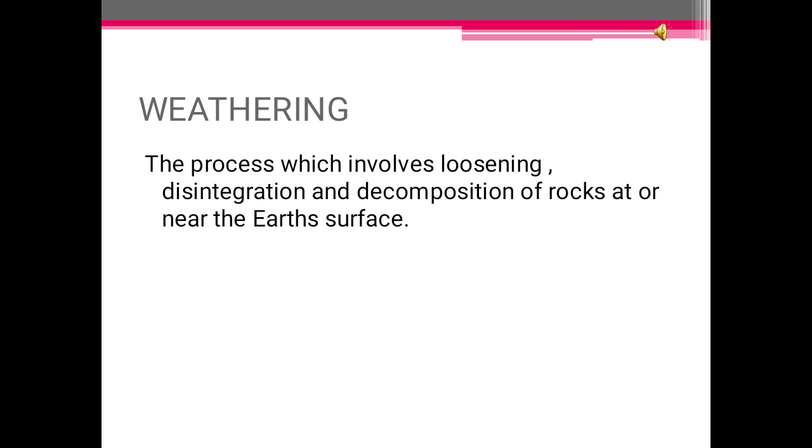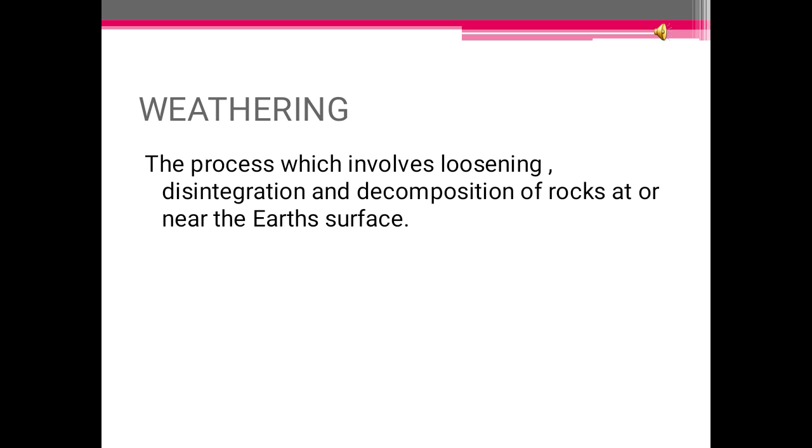If you want to define weathering, it is the process which involves loosening, disintegration and decomposition of rocks at or near the earth's surface. This is the definition of the process of weathering. It is generally followed by the process of erosion, in which the weathered rock material is picked up and transported.